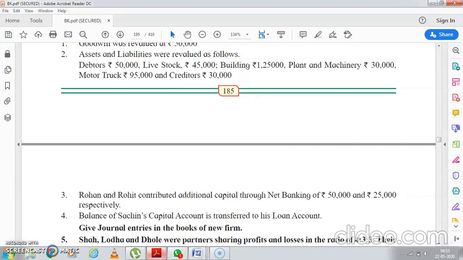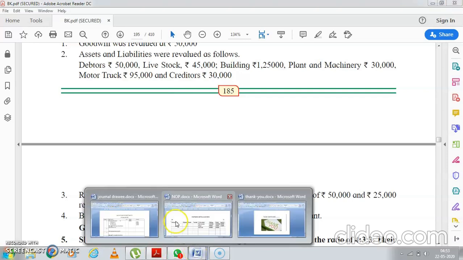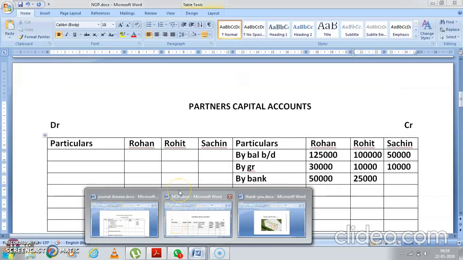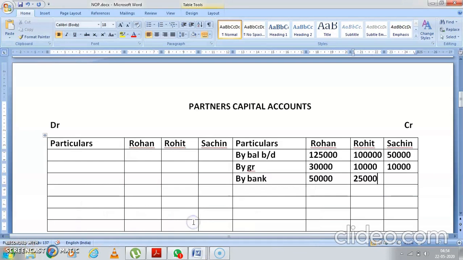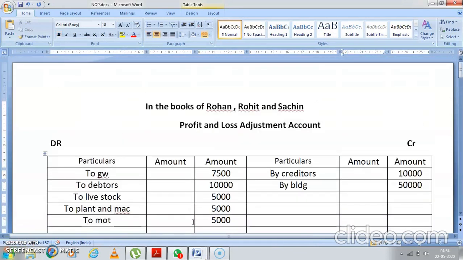Balance of Sachin's capital is transferred to his loan account. Give the journal entries. Now listen students, I have already told you we have started with the journal entries earlier. Now what we'll do, seeing this problem, we'll pass the journal entries. Okay. Now see, first we are going to pass the journal entries of the profit and loss adjustment account.